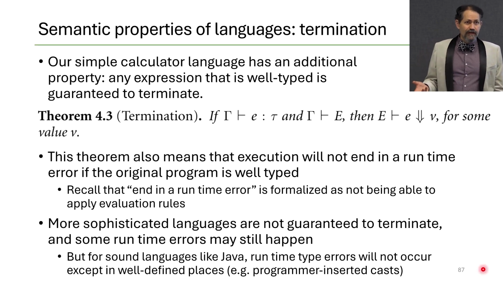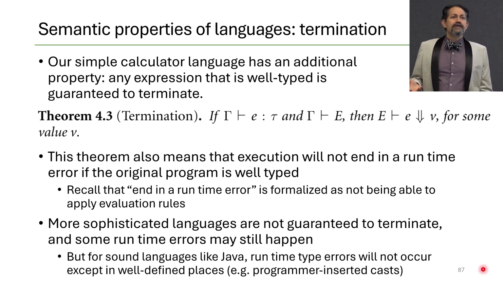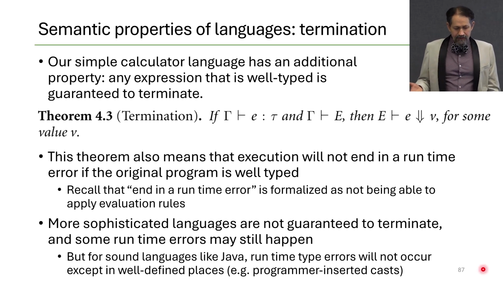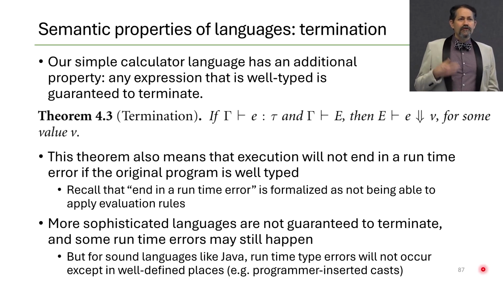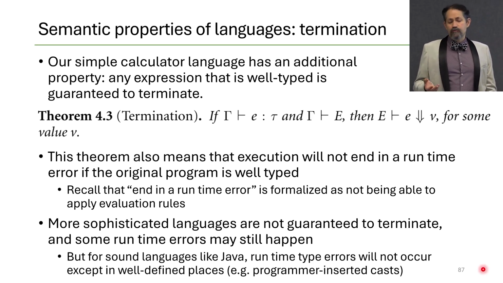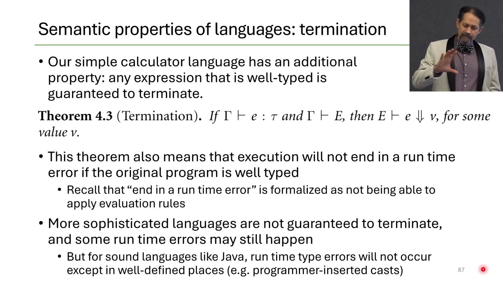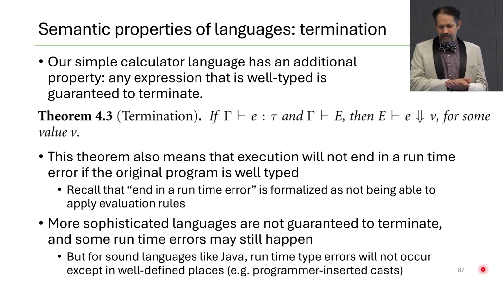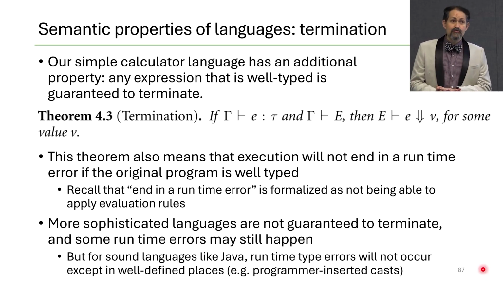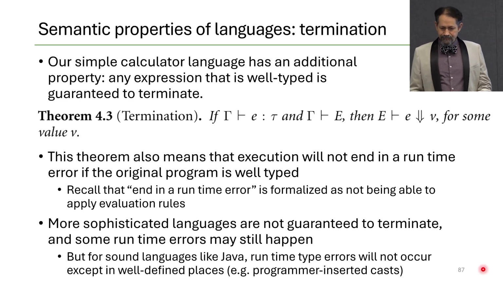As I said, more sophisticated languages are not guaranteed to terminate. Some runtime errors may still happen, but in a sound language, such as the Java language, runtime errors will not occur except in well-defined places, like programmer-inserted casts. And so there's a way of stating a similar theorem for languages like Java that helps us ensure that our type system and our execution are well aligned.